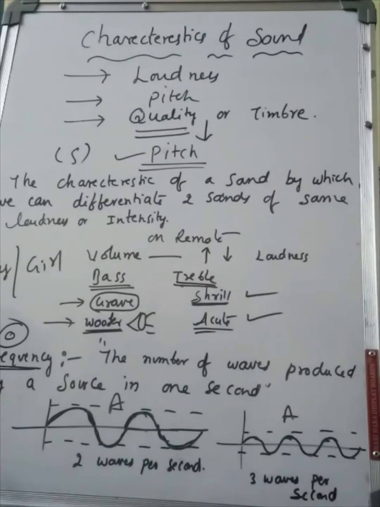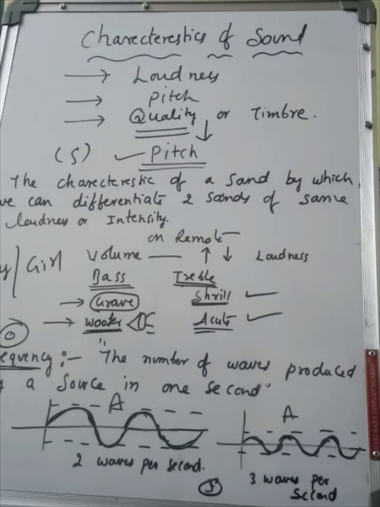So the frequency is 2. Similarly here, the amplitude is the same in both cases, but the number of waves produced is 1, 2 and 3. So 3 waves per second, the frequency is 3.